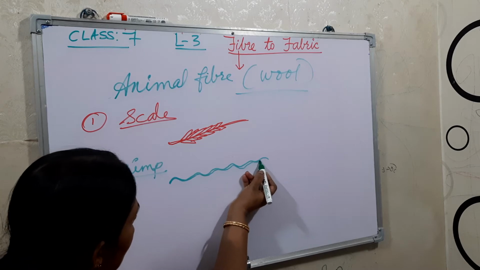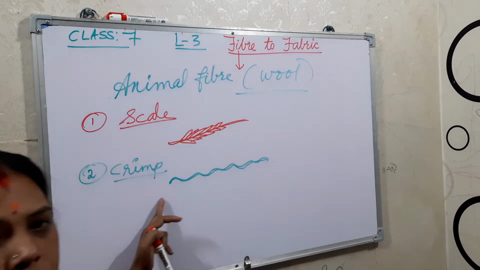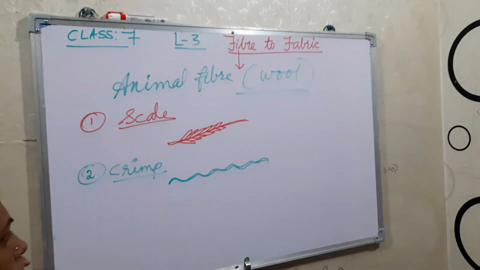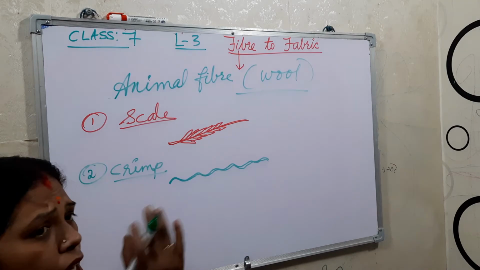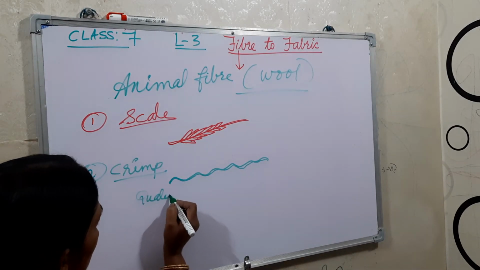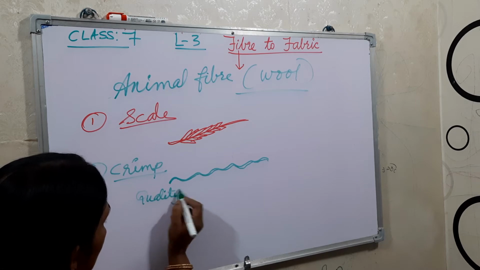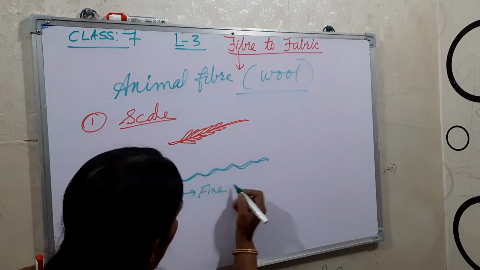If there is more crimp, it means good quality. That way we can also say the quality is finer or coarse, okay? Finer as well as coarse.